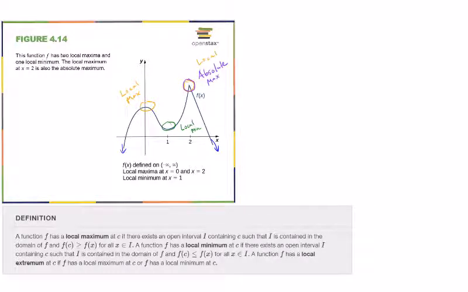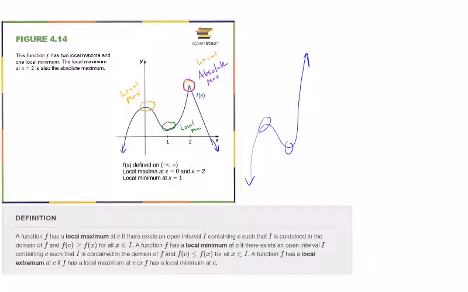Sometimes the function doesn't have an absolute minimum or an absolute maximum, or neither. In the case of an odd function, you're going to have a couple of local extrema, but not an absolute one, because it goes up forever and down forever as far as the end behavior.